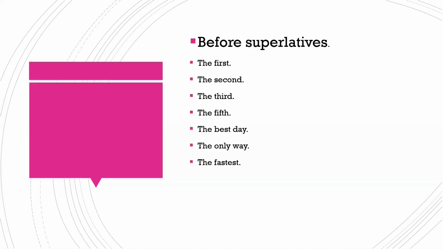We use "the" before superlatives. We can say the first, the second, the third, the fifth, the best way, the only way.